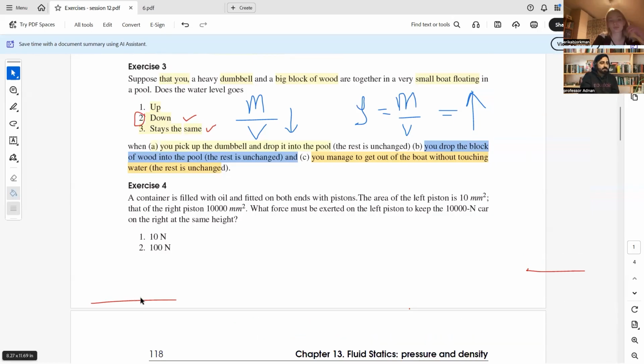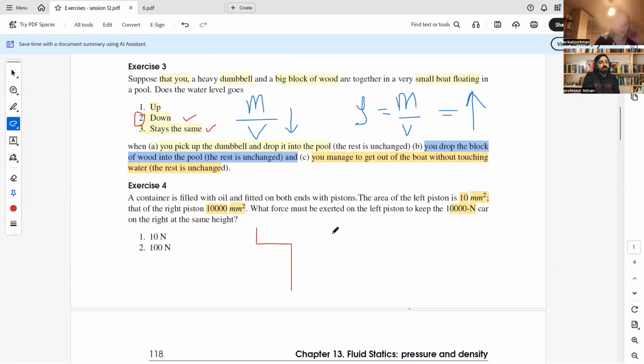Let us check its statement. A container is filled with oil and fitted at both ends with pistons. The area of the left piston is 10 mm square, that of the right piston is 1000 mm square. What force must be exerted on the left piston to keep the 10,000 Newton car on the right at the same height? He's actually talking about the hydraulic brake system or a car wash system.